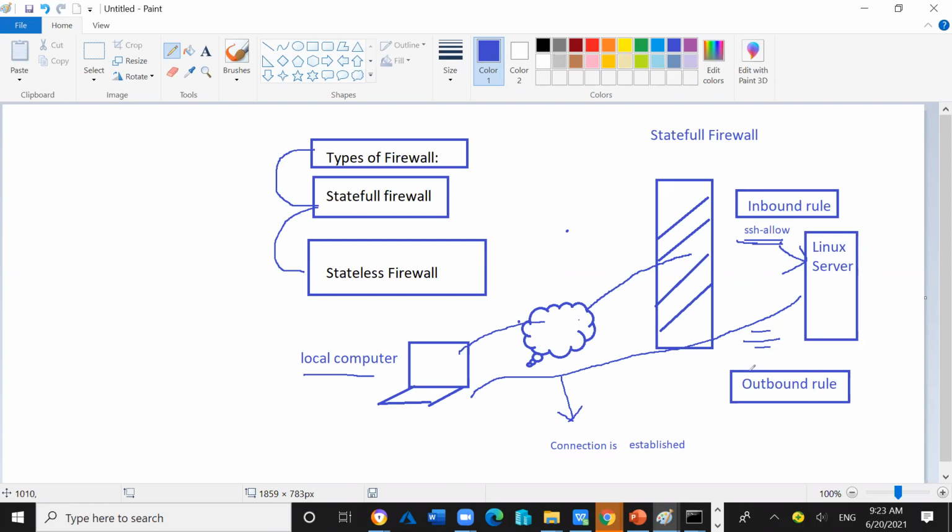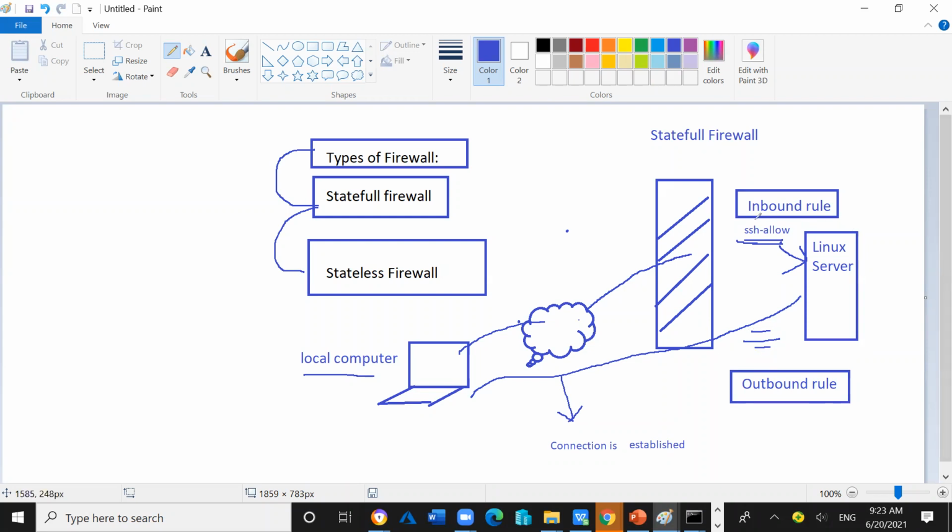Yes. Okay. So the security group always acts as stateful, and the network security group always acts as stateless. That's why I did the entry in the inbound rule. I have not done the entry in the outbound rule because it is stateful.